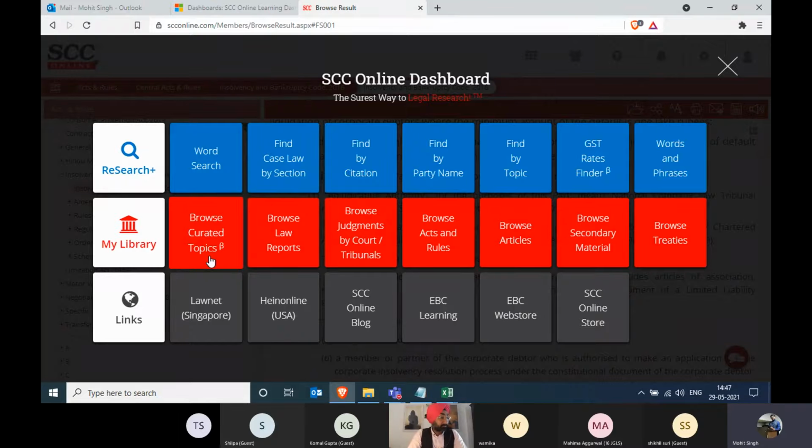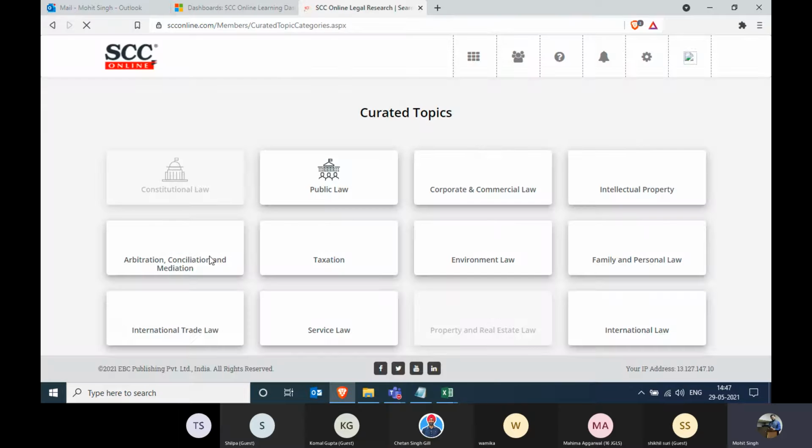Sure, sir. Members, as we can see, we have already completed the browse acts and rules. Most of the tiles work in the same fashion: we click on the left hand side in the library portions and then we get the information on the right hand side. Now we are going towards the browse curated topics, which Mr. Chetan sir has already mentioned is a newly added tile, which gives you a wide spectrum of different heads added by the editorial team.